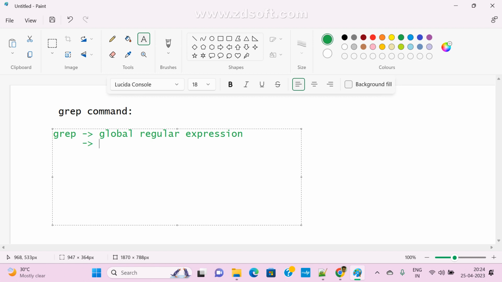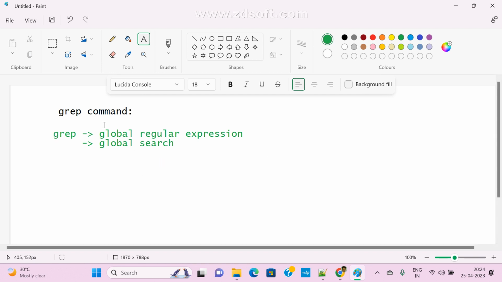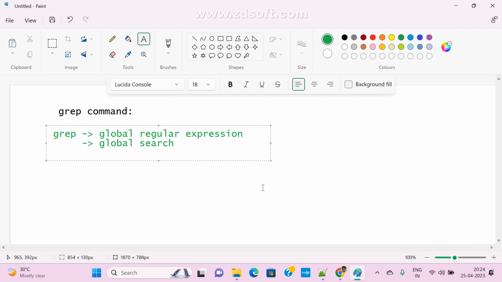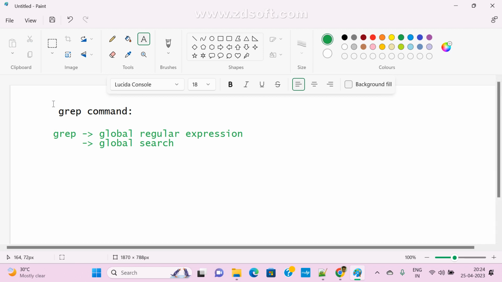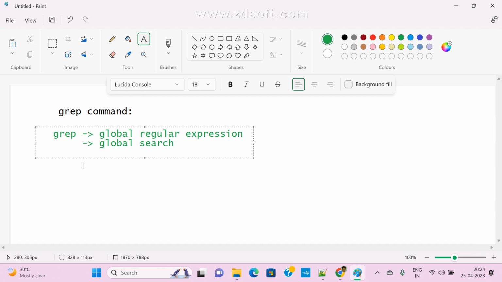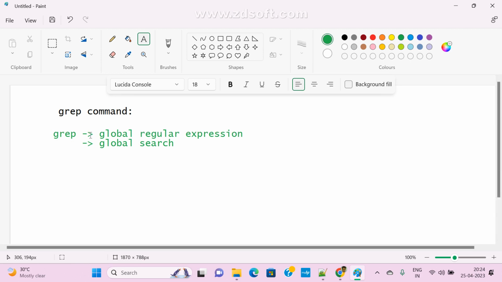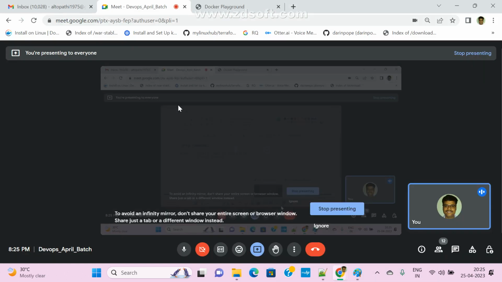Global means anywhere. Global search means we can search a file anywhere. Now, for example, I have one file. In interviews, every interview they are asking grep, 99%. If they come to Linux, 100% they are asking this command. There are five to six topmost commands, and grep is one of the very, very important commands. This is very simple only.